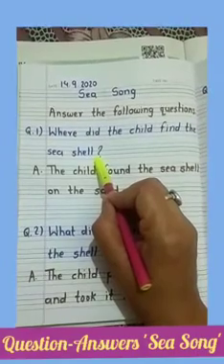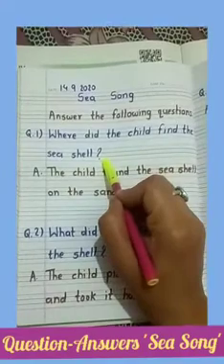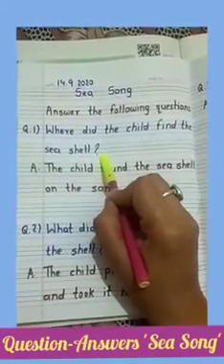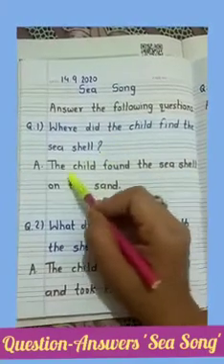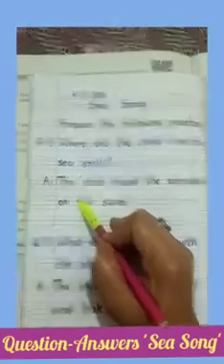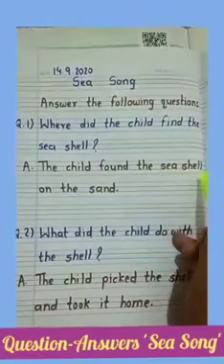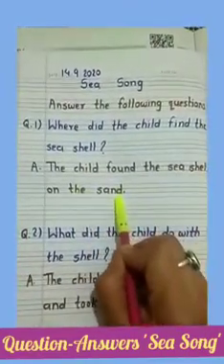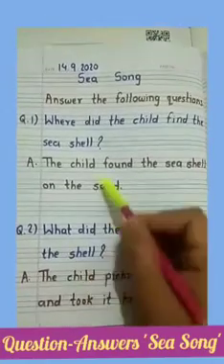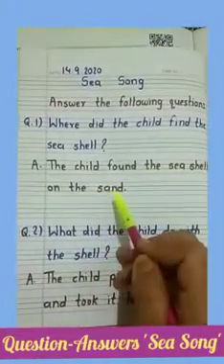I will repeat the question. Where did the child find the seashell? It is very easy to find the answers from the poem. You can try to find, but I will tell you the answer here. You also have to try to find the answer from the poem. The answer is, the child found the seashell on the sand.